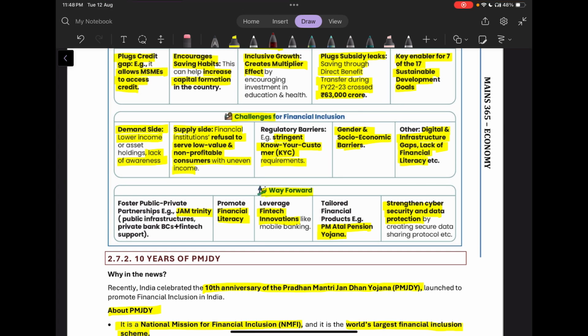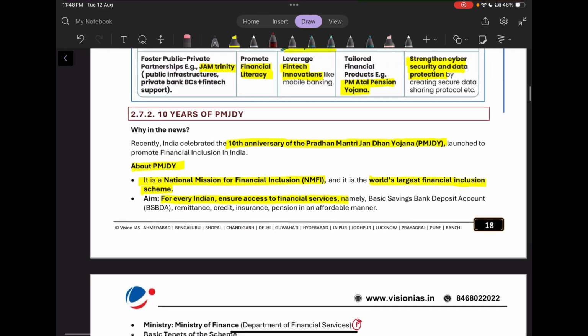The way forward could be the JAM Trinity and leveraging fintech innovations like mobile banking, promoting financial literacy, strengthening cyber and data security, and initiatives like PM Atal Pension Yojana.